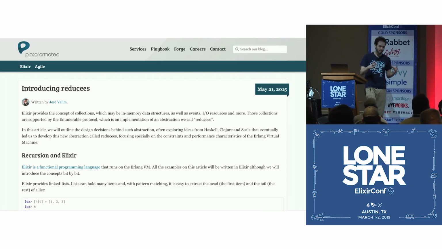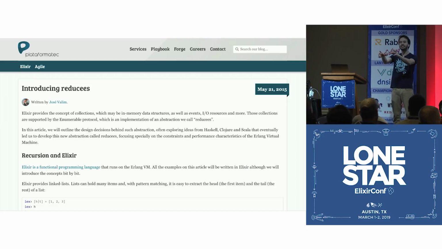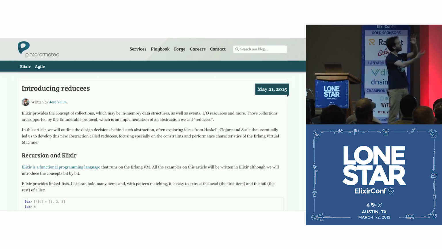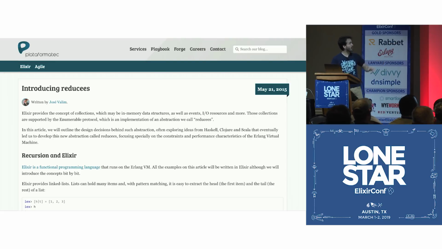So the way we were able to solve this problem, as Bruce said, is based on an idea from the Haskell community called iteratives. But if we implemented iteratives as is for the Erlang virtual machine, it would not be super efficient. So we changed a couple of things around, and that led us to reducers. And that's the abstraction you can read more about in this blog post.